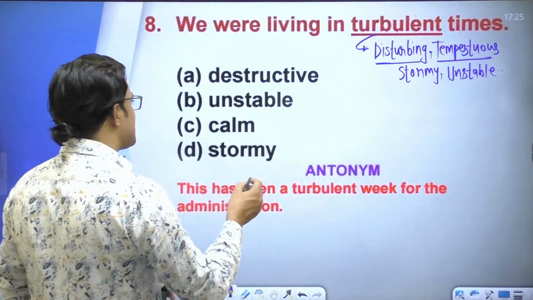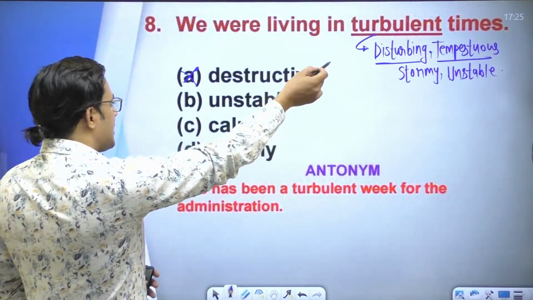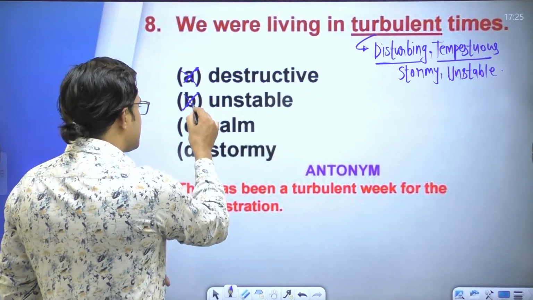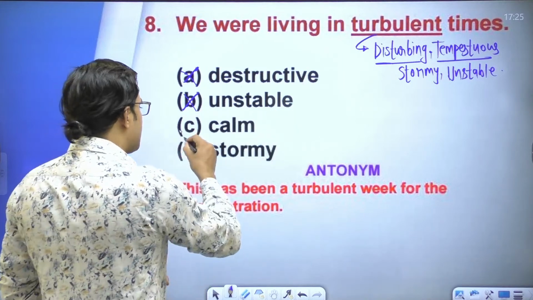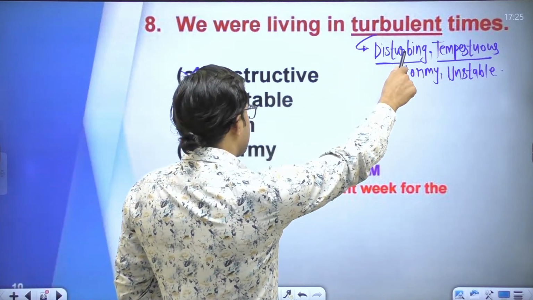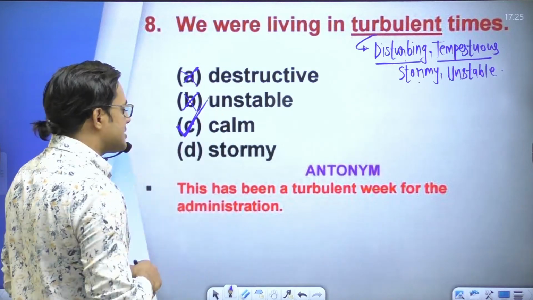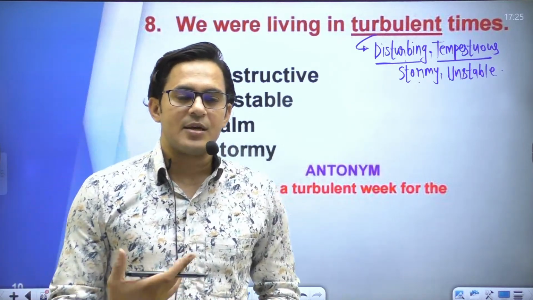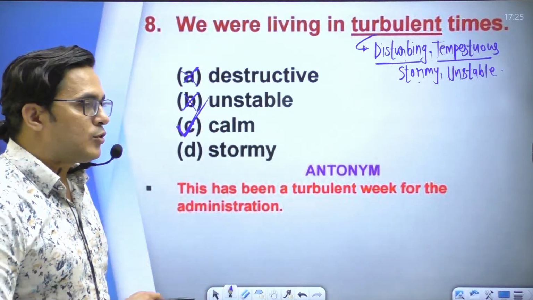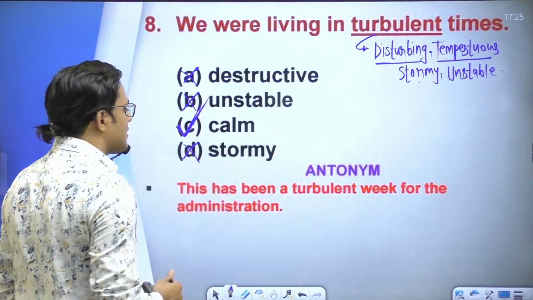So the opposite of this word is what? Destructive is a synonym of turbulent. Unstable is also a synonym. The word calm, option C, is the right answer, because turbulent means disturbing, tempestuous, stormy, or unstable. But calm means relaxed, something that is stable, not moving, right? And stormy is the synonym, so option C is the right answer.